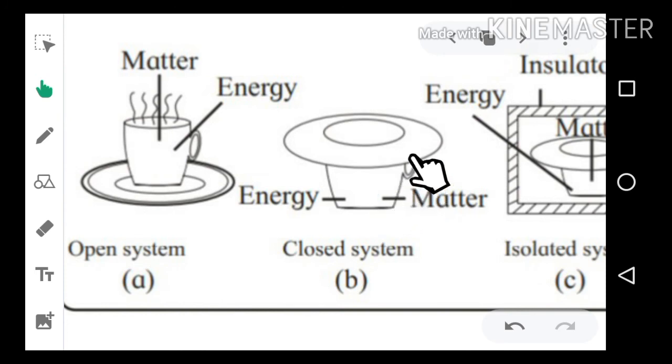And that's why, though we close this cup containing hot tea or coffee with a saucer, it also cools down after 5 or 10 minutes, because the energy is exchanged with the surrounding. But the matter present inside cannot escape through this container because it is closed. So we can say that in a closed system only energy can be exchanged with the surrounding, not the matter, and that's why it is called a closed system.